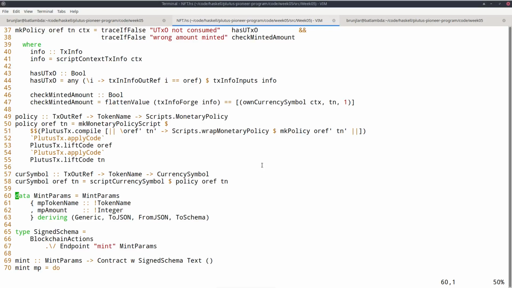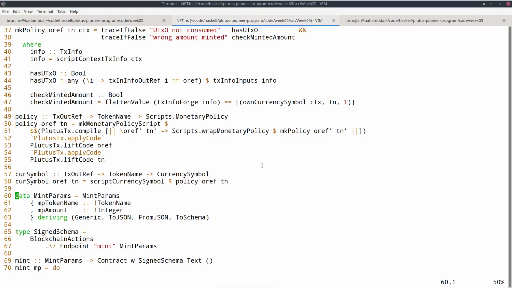Now the UTXO can be looked up by the wallet itself. So we have to use a UTXO that's under our own control, that belongs to us. Because when we create this transaction, in order to pass the policy, the transaction has to consume that UTXO as input. So we must be able to create a transaction that consumes that UTXO. So the easiest or the only way really is to use a UTXO that belongs to us. And the wallet can look up our own UTXOs. So we don't have to pass that in as a parameter, we can look that up automatically. So all we really need is the token name.